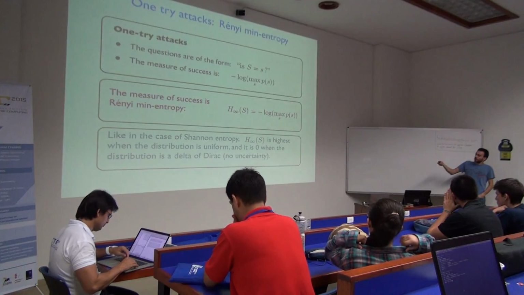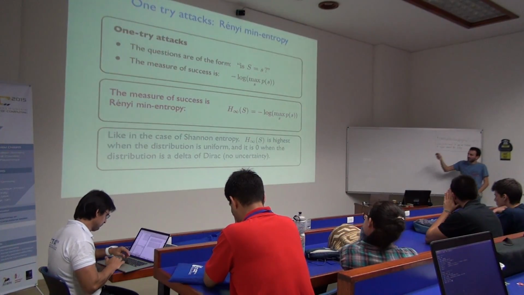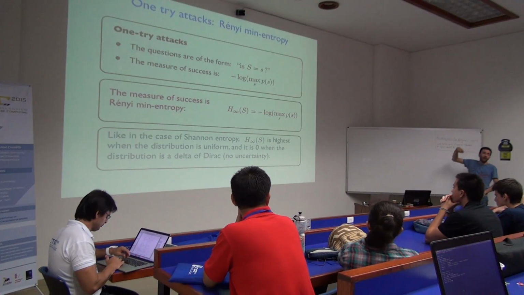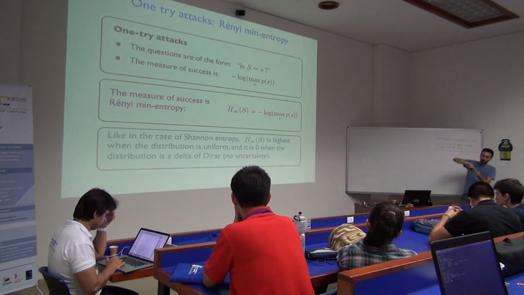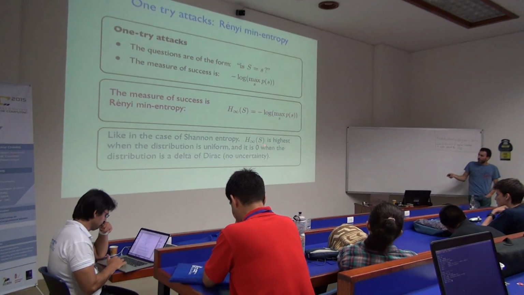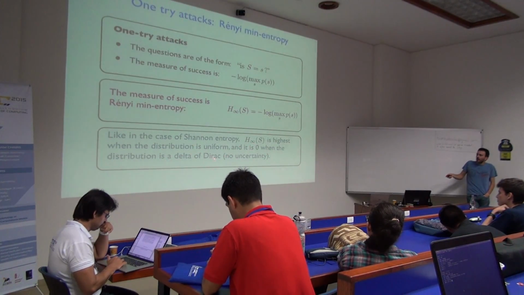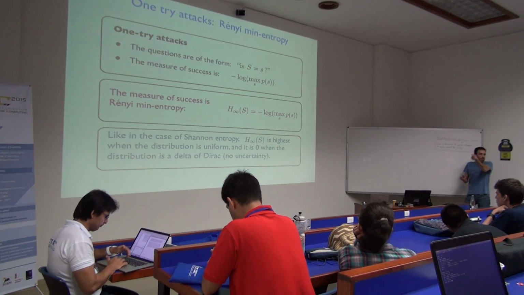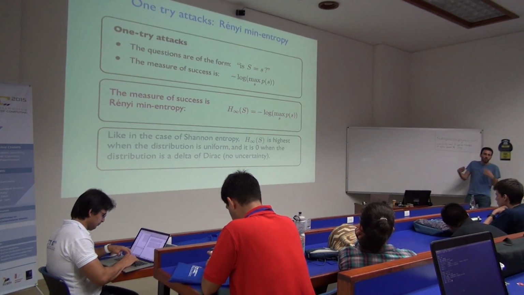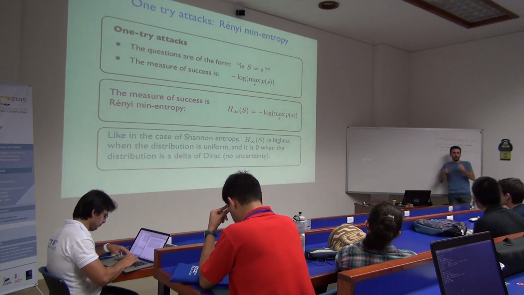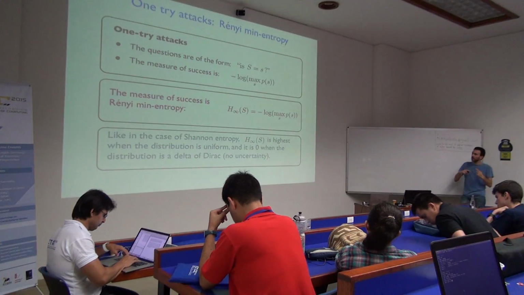So the probability of success will be small, which will make the entropy high, because the entropy has this minus log here. So small probability of success means high entropy. On the other hand, if there is a delta point distribution that has probability 1 somewhere, then obviously we will make this guess. The probability of success will be 1, so the entropy is minus log of 1, so it will be 0. Okay. Entropy and probability of success go the opposite way.